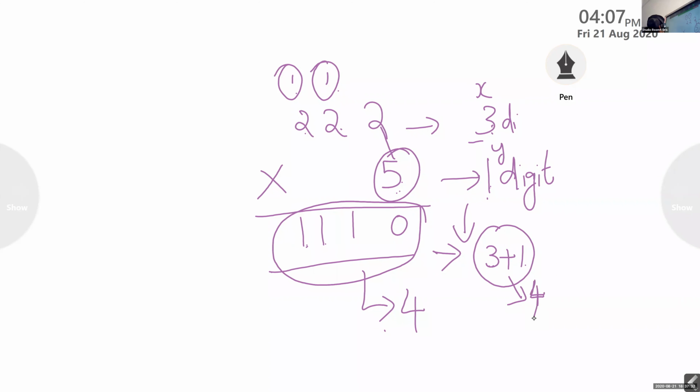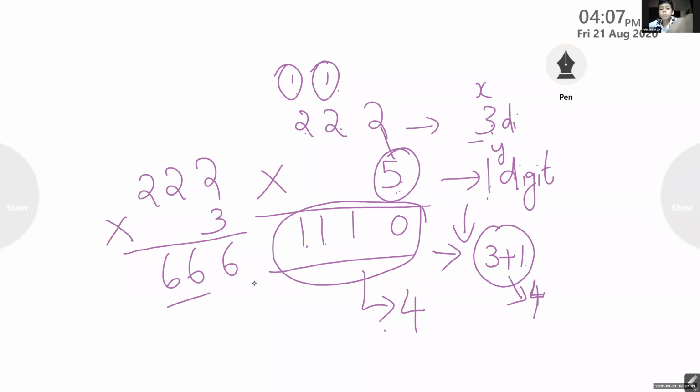For example, if I am multiplying 222 with 3, you know what the answer is. 3 twos are 6, 3 twos are 6, and here also 6. So here how many digits? Look at this answer, 666. How many digits in the answer?